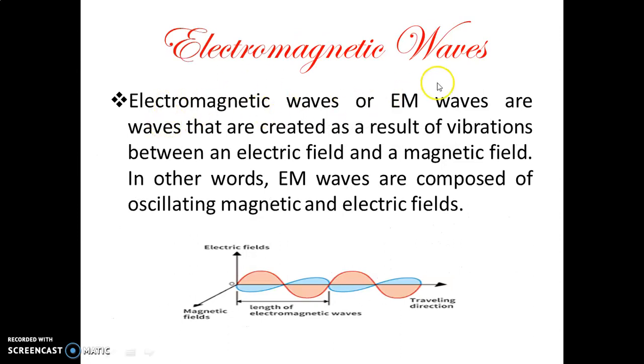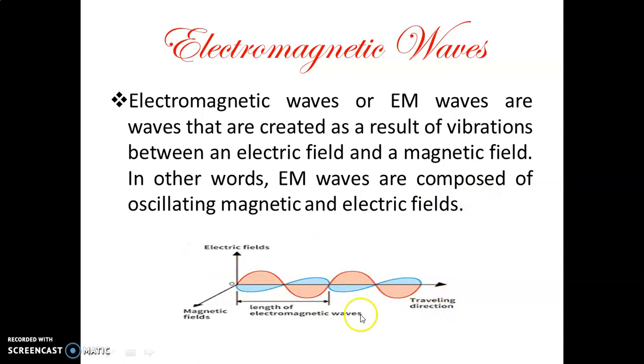Electromagnetic waves are waves created as a result of vibration between the electric field and magnetic field. In other words, electromagnetic waves are composed of oscillating magnetic and electric fields. That means the wave which contains electric and magnetic fields is called an electromagnetic wave.